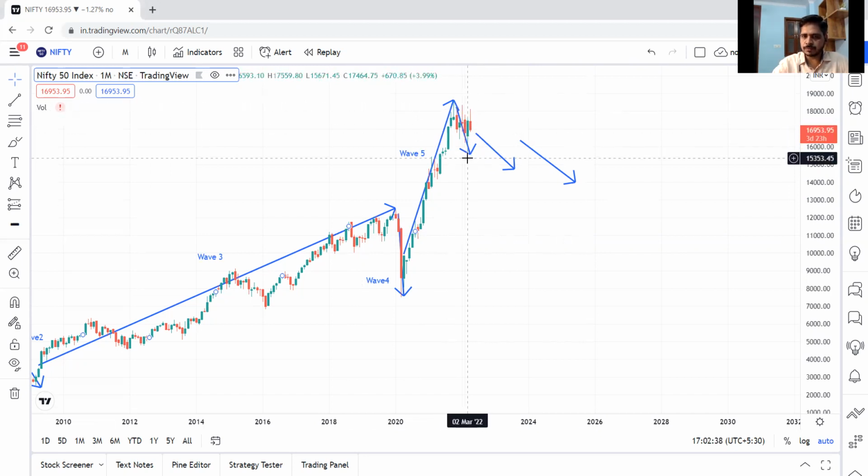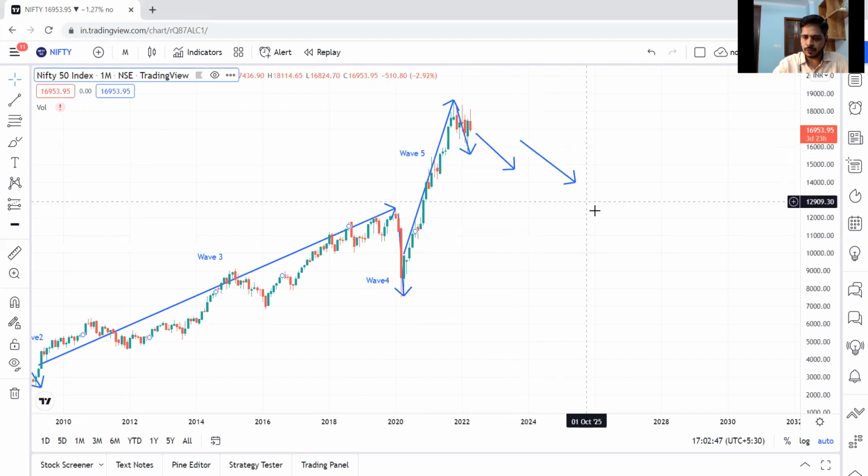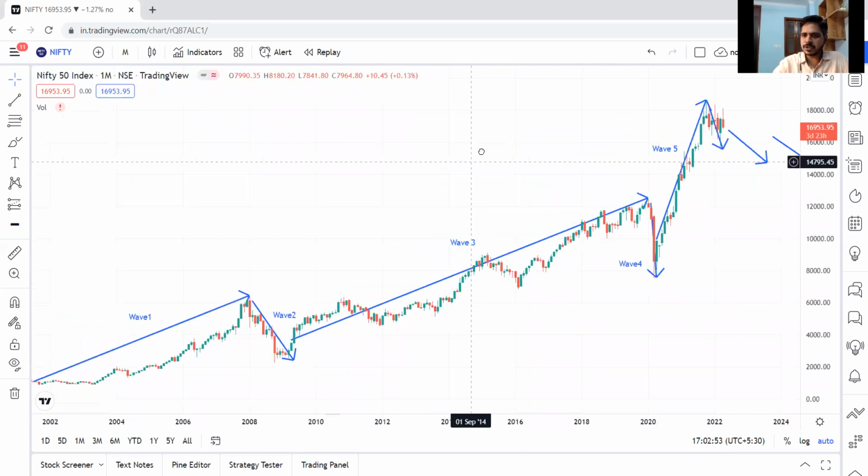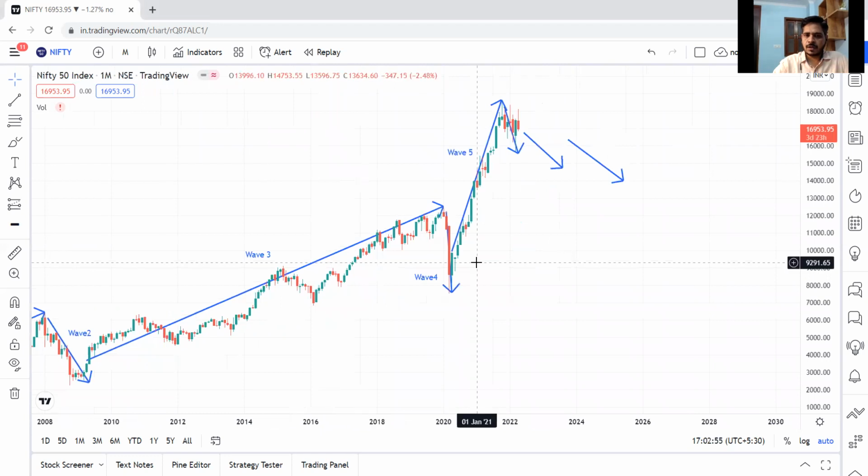So probably over the next 2 years, the next two waves, which can be termed years as well, our prices will go down. But don't jump to conclusions. This is just a representation based on the theory. Our market will probably go down or not; time will only tell. But the theory suggests that there will be three corrective waves happening in the market.